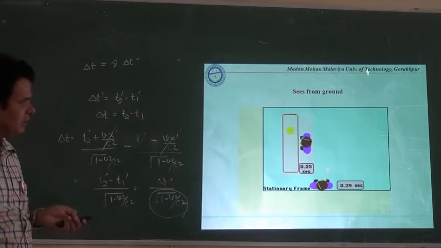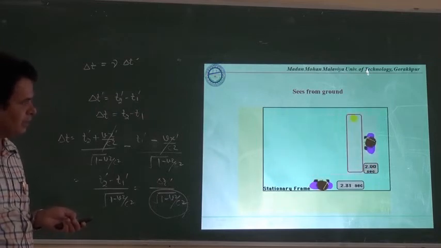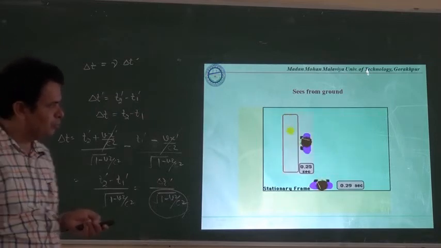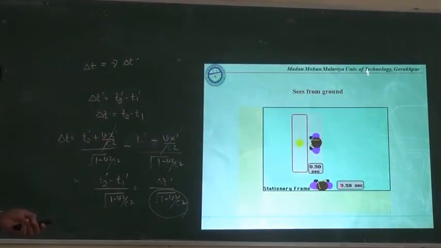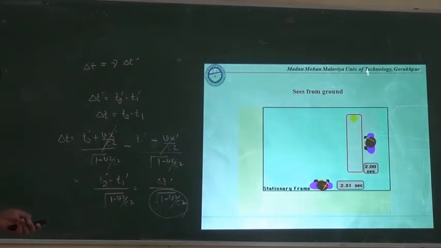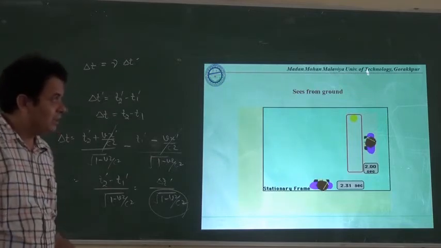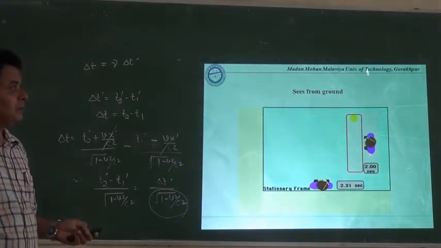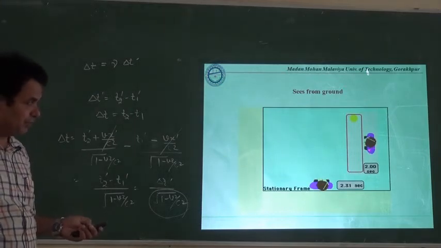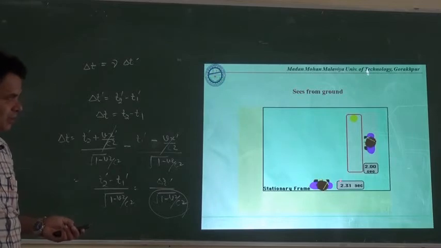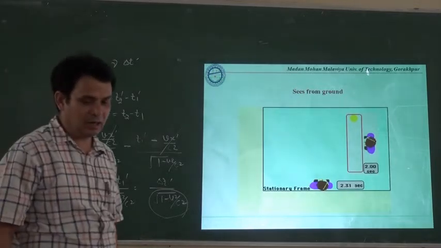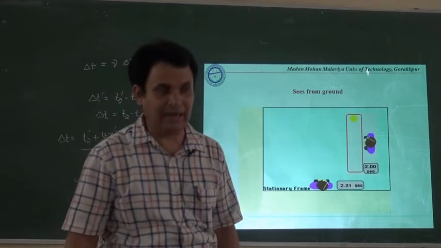Then you will see that this will be 2 seconds only, and this will be equal to 2.31 seconds. It means the time has been dilated when it is observed by the observer in the static frame of reference. What it reveals is that the clock which is in this frame of reference appears to be slow, and the clock which is in this frame of reference appears to move fast.